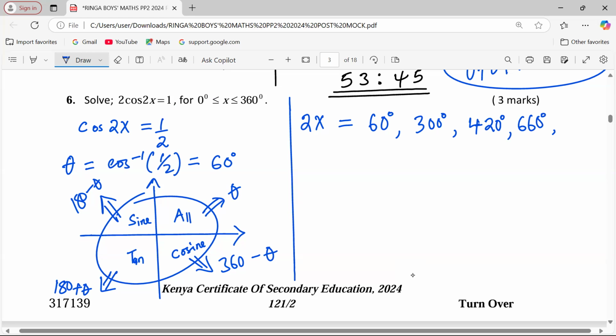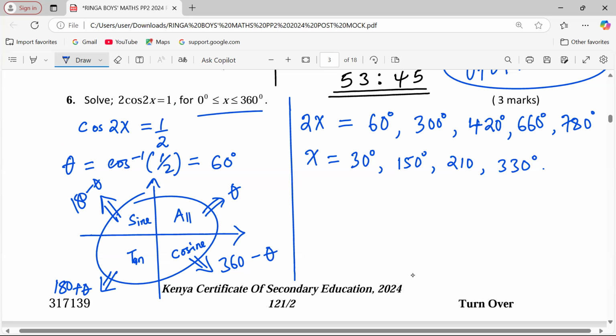And we can continue listing them. From 420, we make a complete cycle of 360, giving us 780. That way, we can continue with the chain of listing all these possible values of 2x. So the value of x is, when we divide each particular angle by 2, the first one is 30, the second one is 150, the third one is 210, the fourth one is 330, the fifth one, 780 over 2, becomes 390.